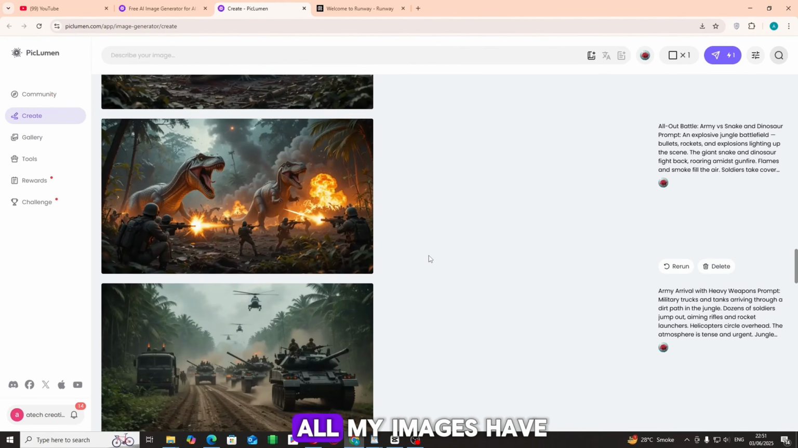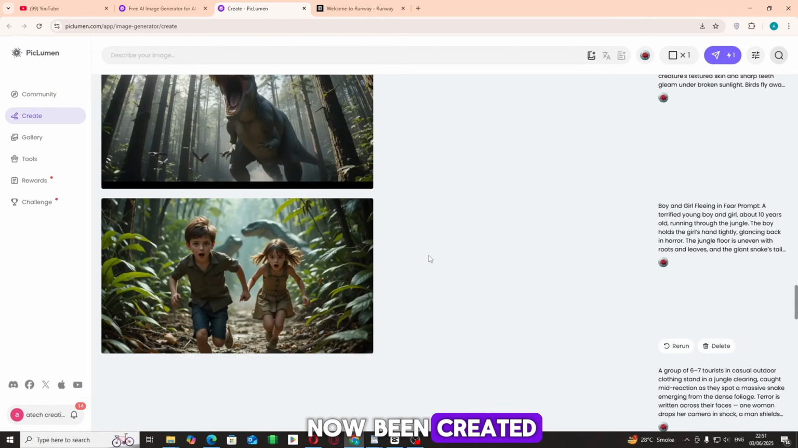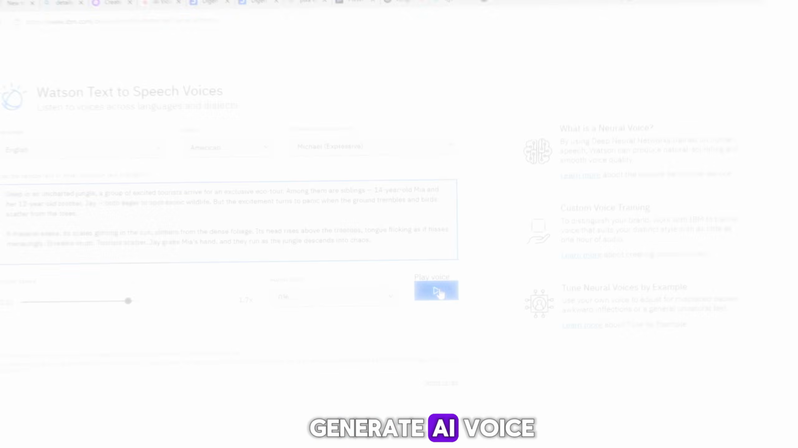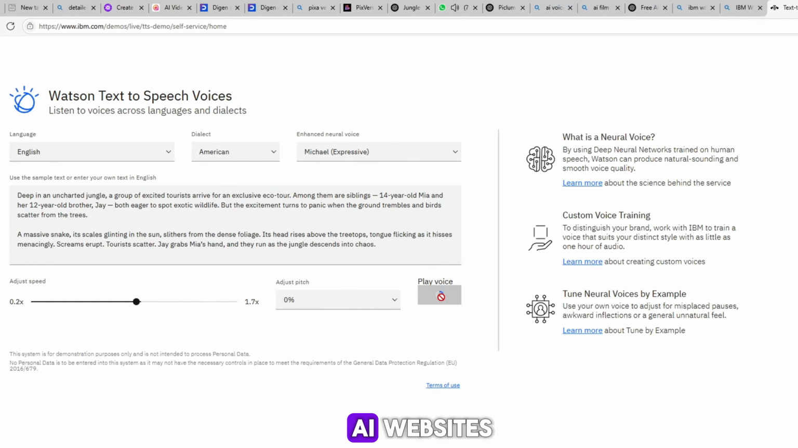And in this way, all my images have now been created. You can see them here. Step 3. AI voice generation. To generate AI voice, we will use 2 AI websites.